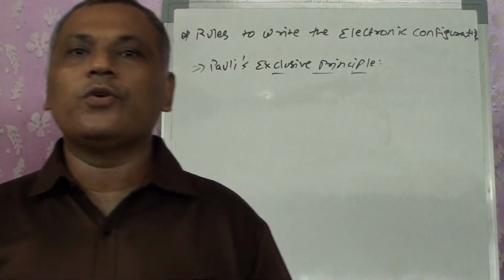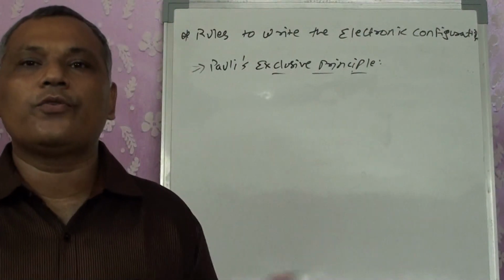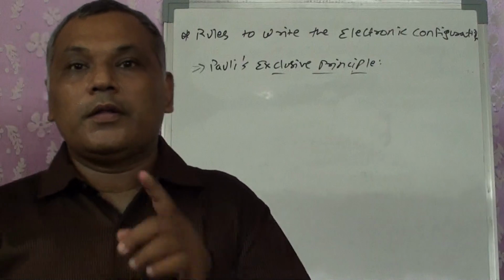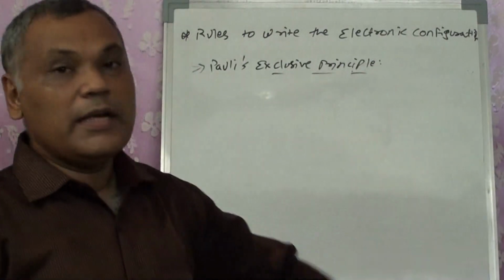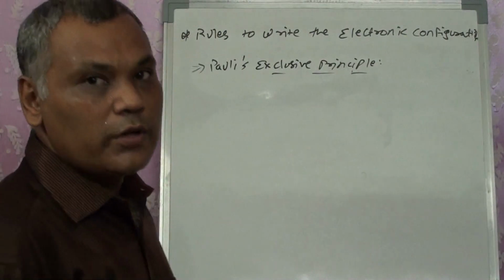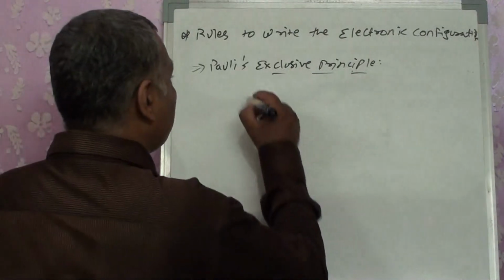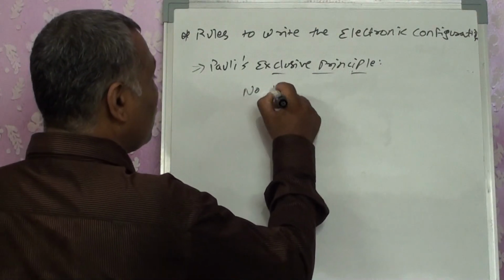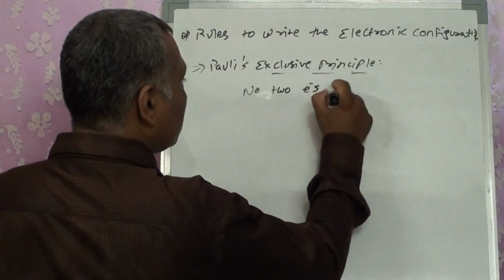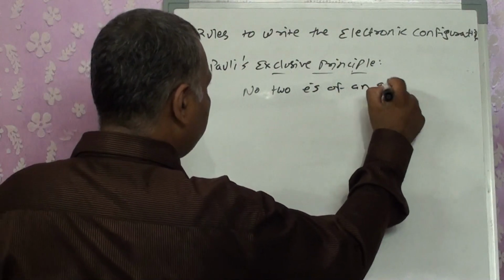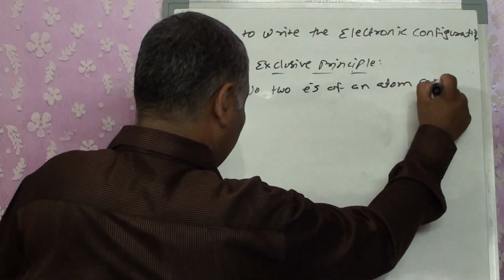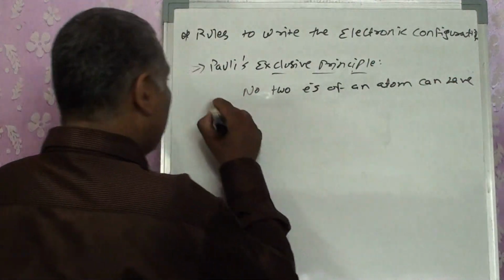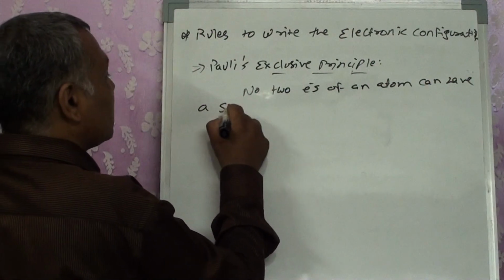Why specifically only 2 electrons? Why not more than 2 or less than 2? That was explained by Pauli's exclusion principle, where he told that no 2 electrons of an atom can have a set of